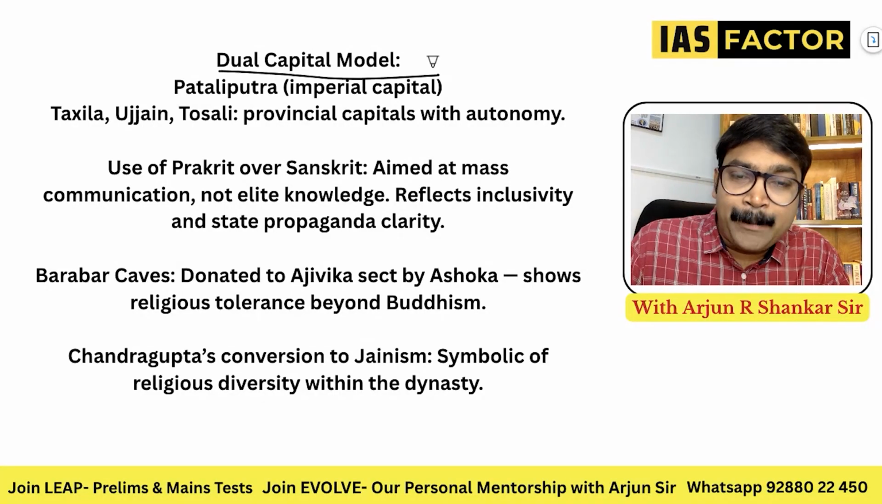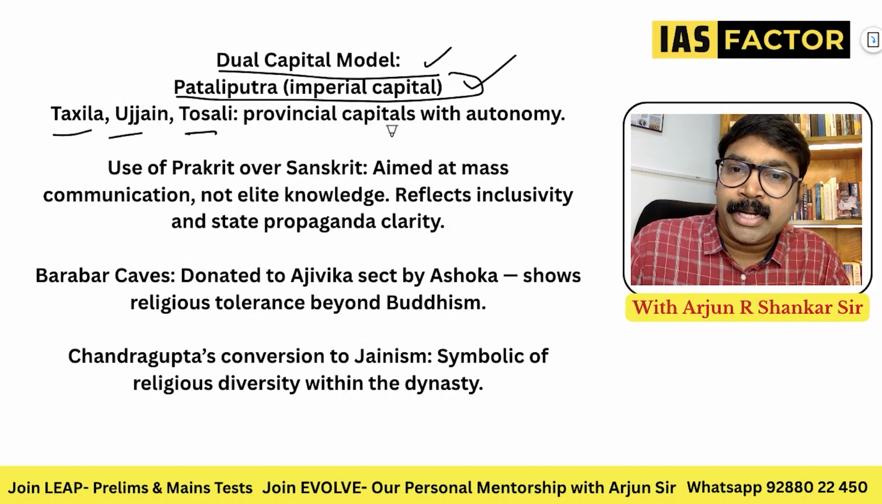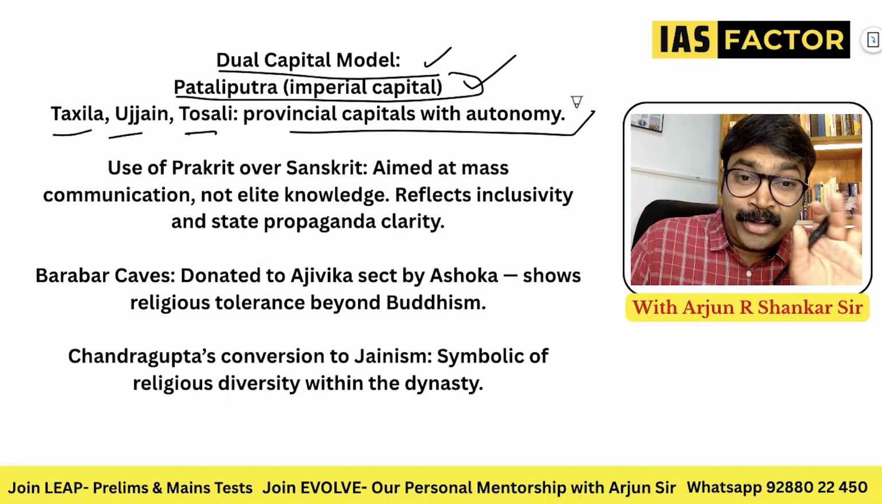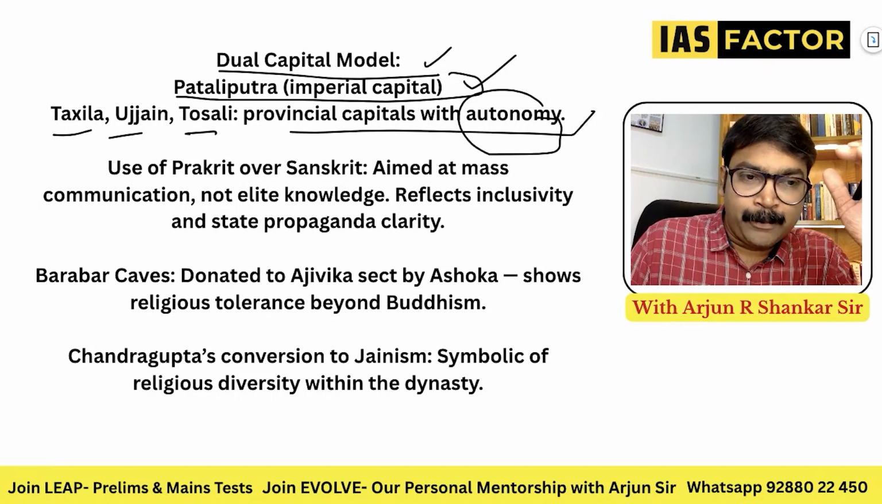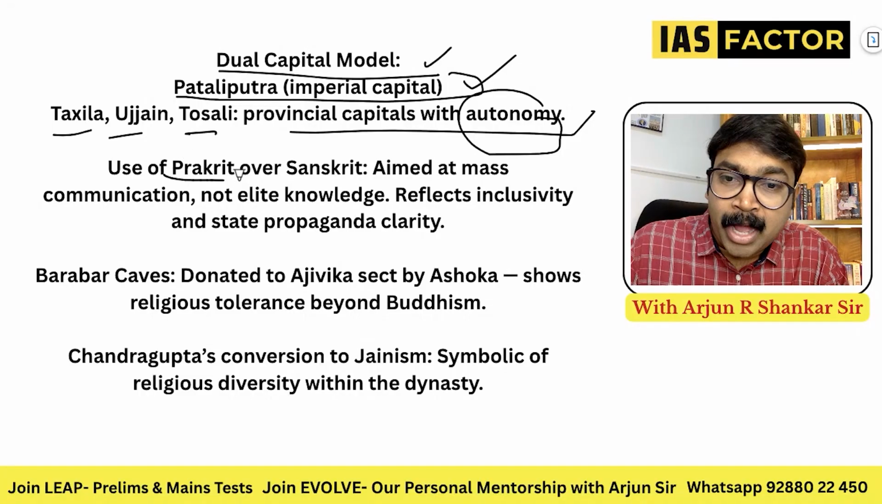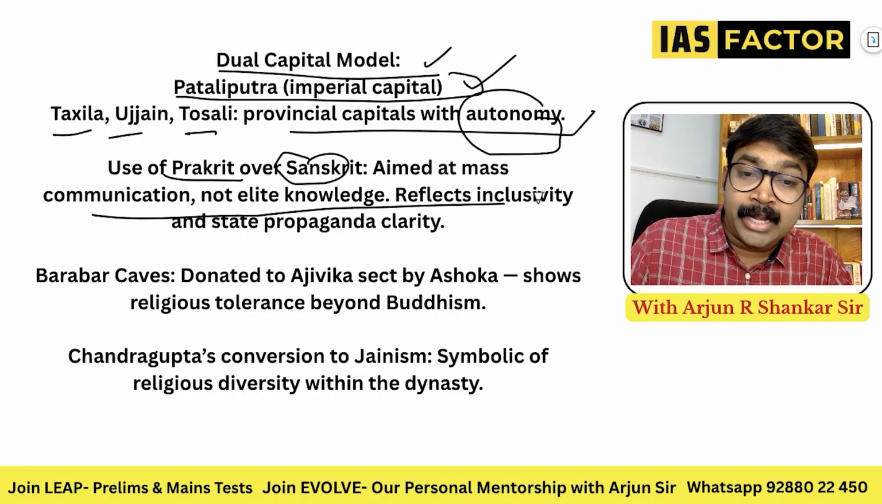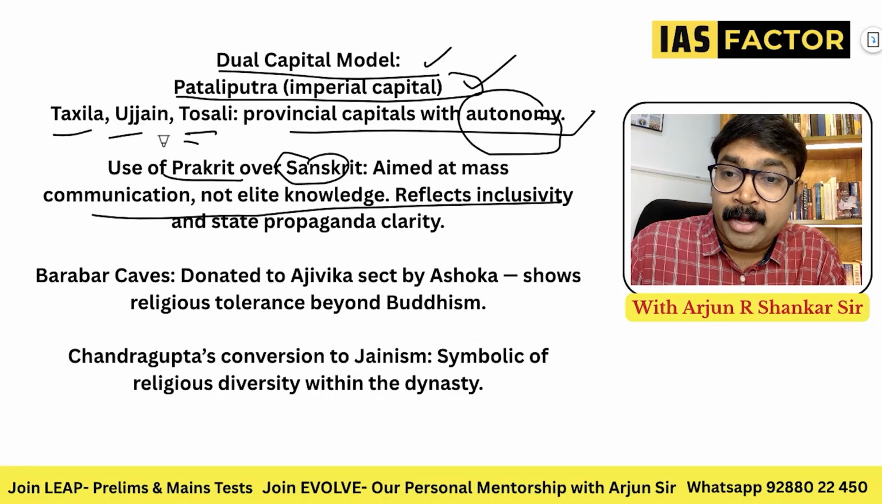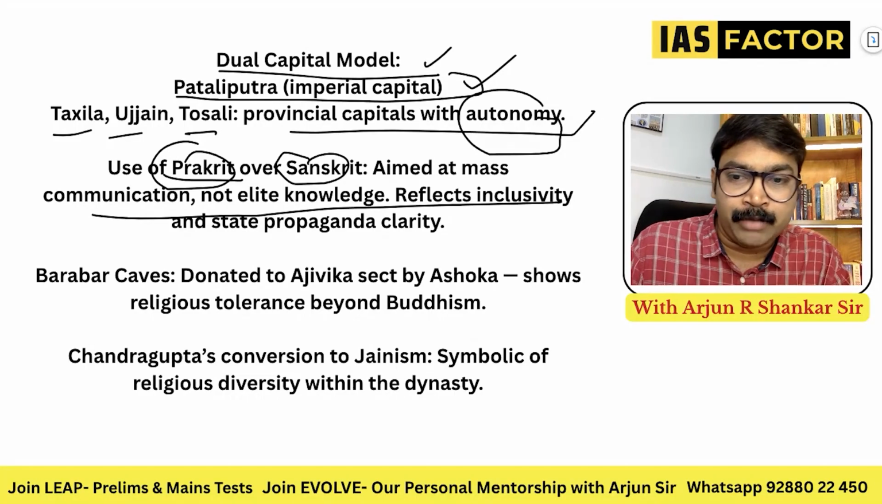They had the dual capital model. That means Pataliputra was the imperial capital. Takshila, Ujjain, Tosali were the provincial capitals with autonomy. They had their own powers. So the imperial capital was Pataliputra. Even in provinces, they had capitals like Takshila, Ujjain, and Tosali. And the use of Prakrit over Sanskrit aimed at mass communication, not elite. So this is also important. Even Buddha and Mahavira used the common people's language.